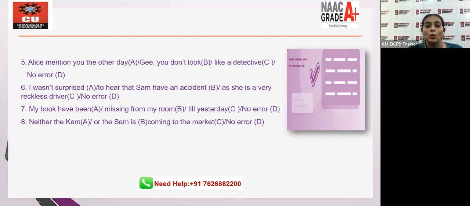Neither the can. Now, the would not come in front of name, Cam or Sam. So A and B both have errors as far as the is concerned. Again, neither Cam nor Sam. So A and B are wrong.